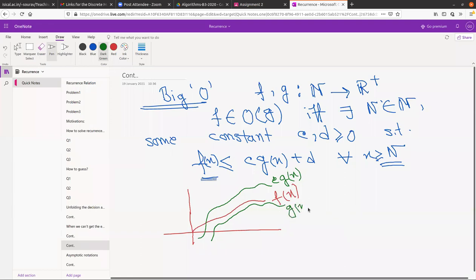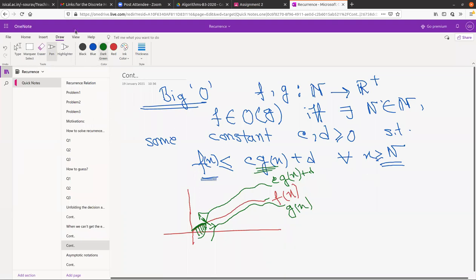Now when you multiply by some positive constant, g(x) becomes c g(x) here, and this c g(x) is less than f for some small part here. For that smaller part, if our definition is violated, we really don't care. What we care about is that we get some n, and after that n, the function f(x) is bounded by the function c g(x). And of course if you add d, you get some translation from here. That's not a big deal, but this is the whole thing.